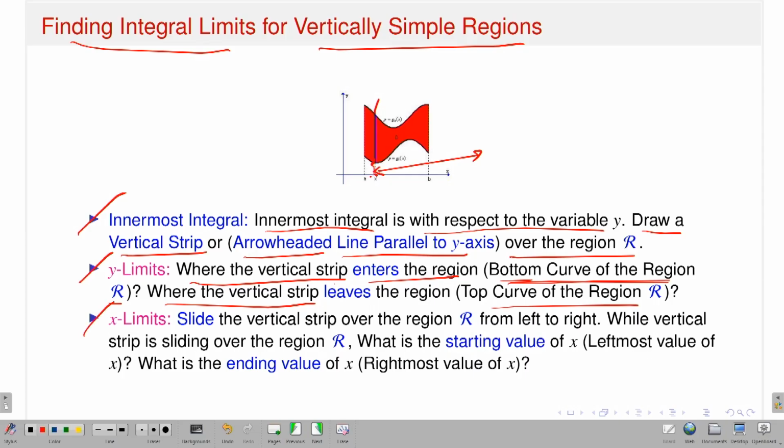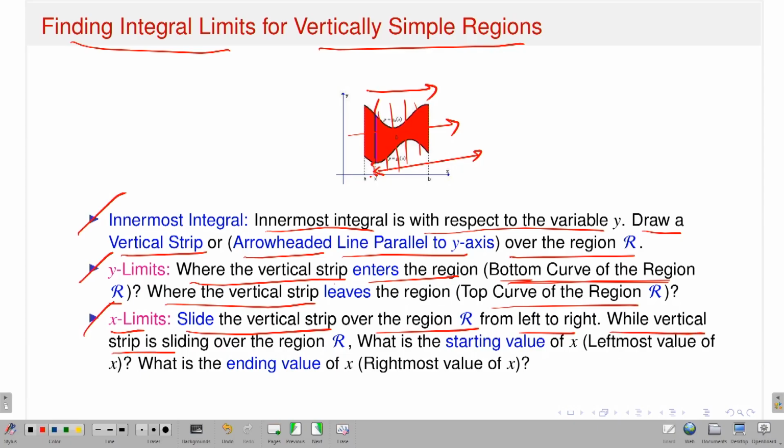And what will be the x limits? Then you just vary your vertical line from this direction to this direction. This is again one vertical line, and it will cover the full vertically simple region. That gives the x limits. Slide the vertical strip over the region R from left to right.